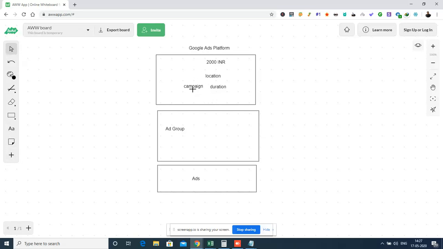Right. So similarly, how we gave some configurations for the campaign, the ad groups can also be configured. The primary things which can be configured for an ad group are, one, keywords. We will be adding the keywords in ad groups, for which the advertisement has to target, and negative keywords. Negative keywords can be provided at the campaign level as well.